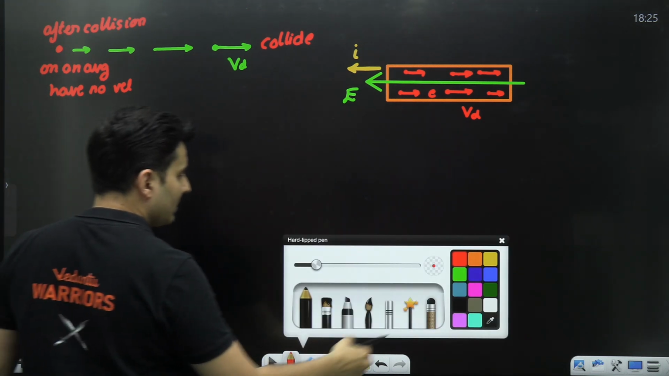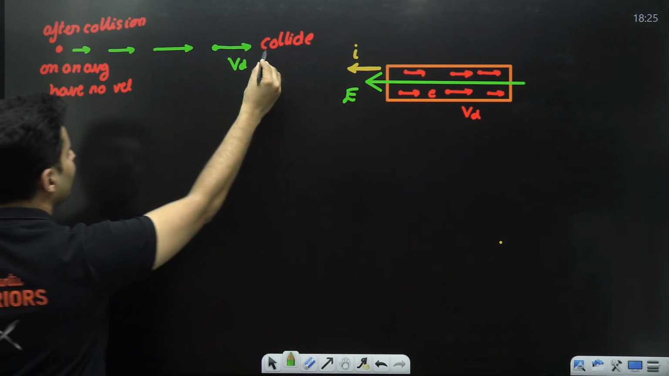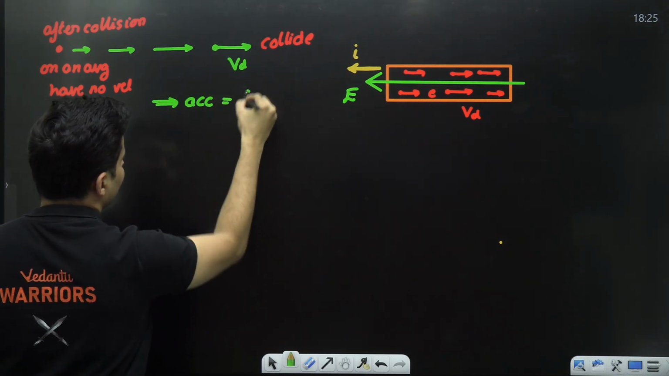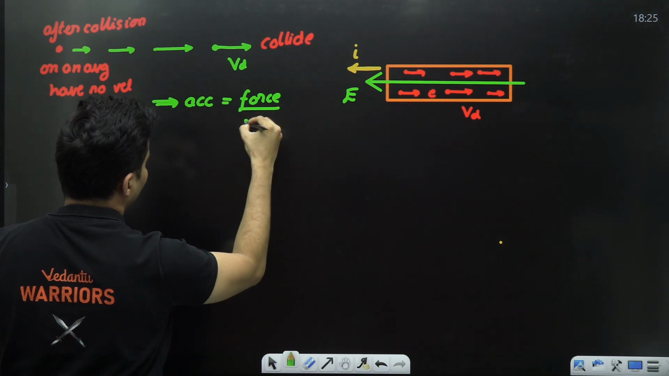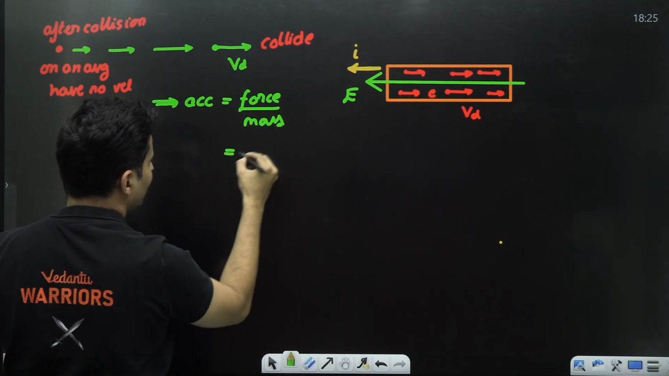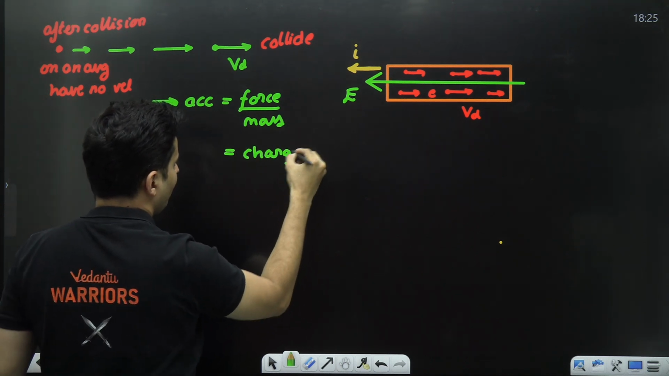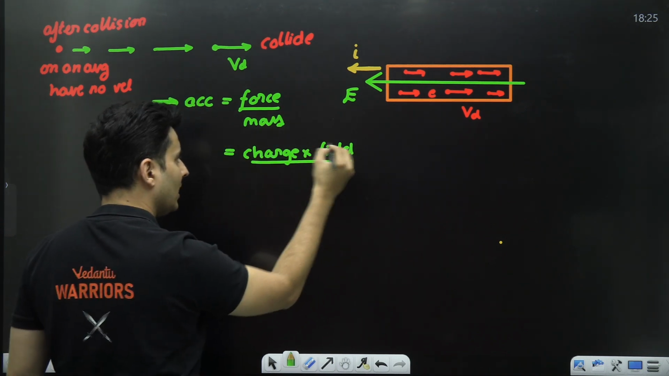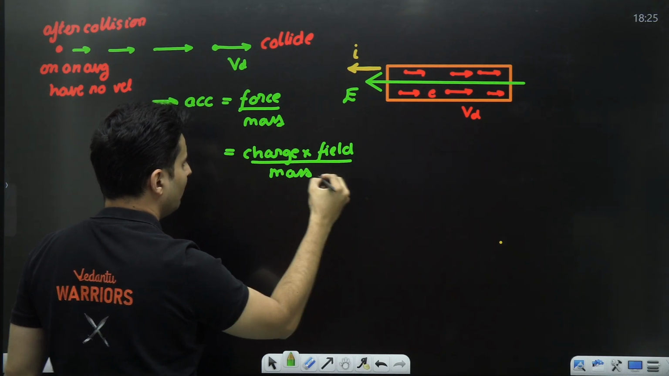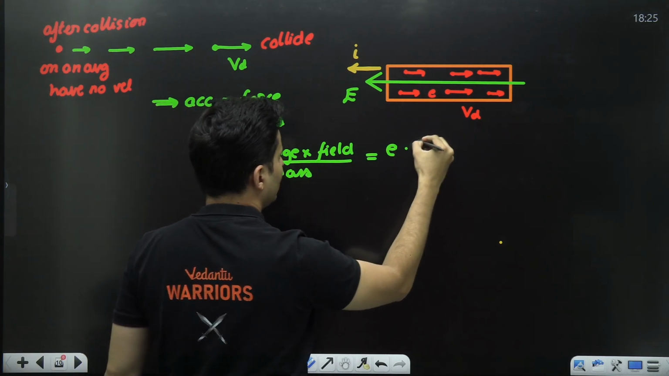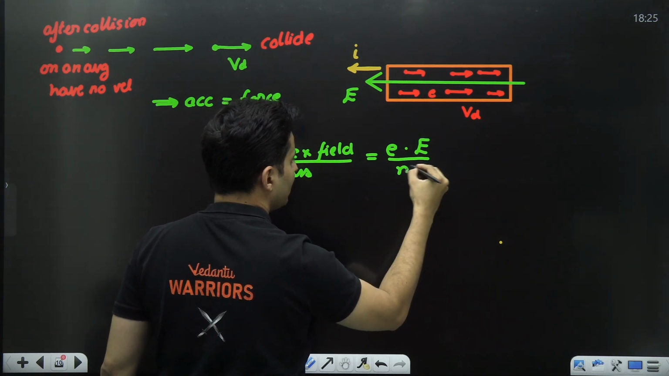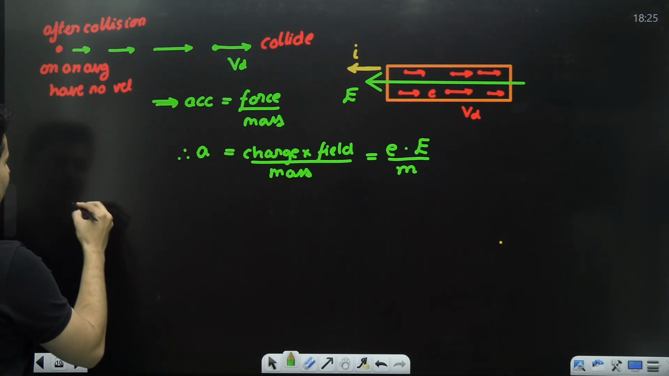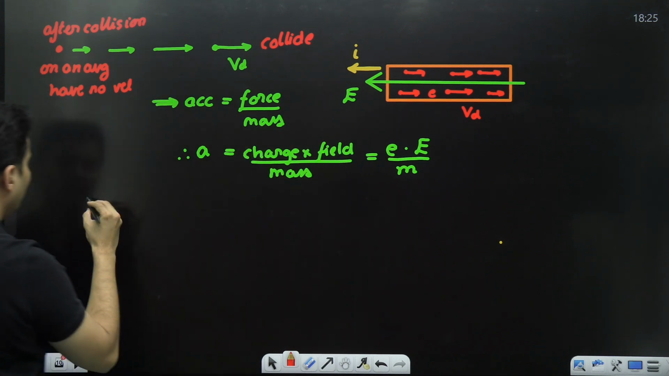In this process, the electric field applies a force because of which the electron is accelerating. The acceleration is given by the force divided by the mass. The force is the charge multiplied by the field, charge into field, and the whole thing divided by the mass. The charge is the electron charge e, the field is the electric field E, and m is the mass of the electron. That is your acceleration. Now use kinematic equations, and you will get the drift speed formula.